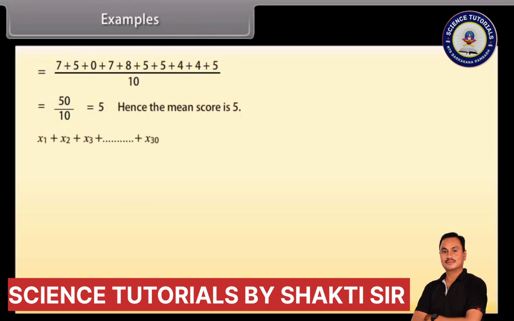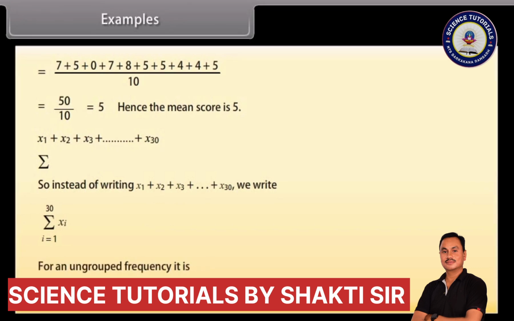If the observations are large, for example, up to x30, then it would take a lot of time to calculate the mean. To solve such problems, we use the Greek symbol sigma for summation. So instead of writing x1 plus x2 plus x3 and so on till x30, we write it in this way, which is read as the sum of xi as i varies from 1 to 30. For an ungrouped frequency, it is